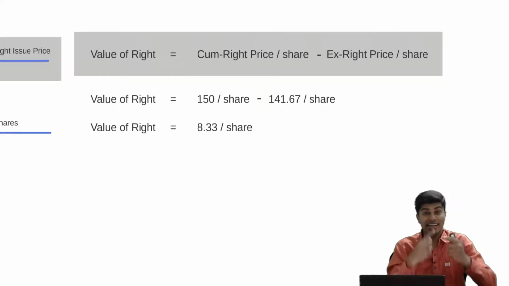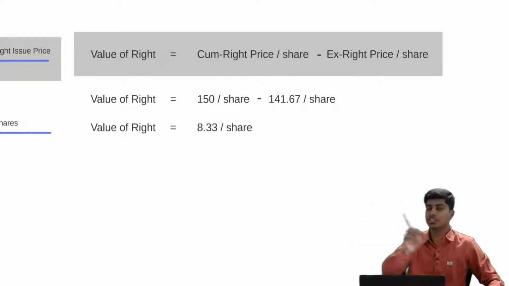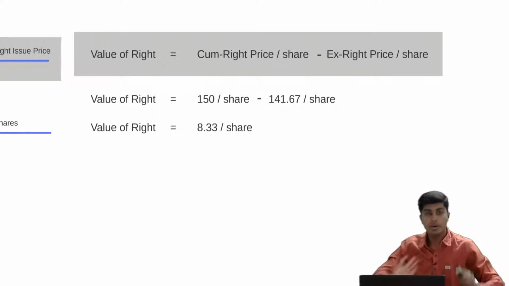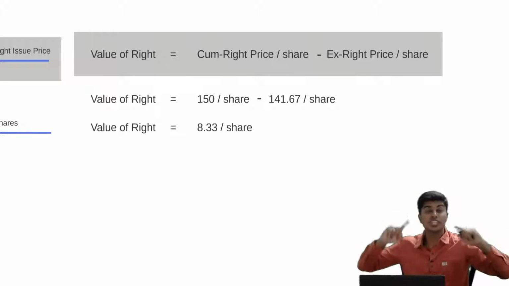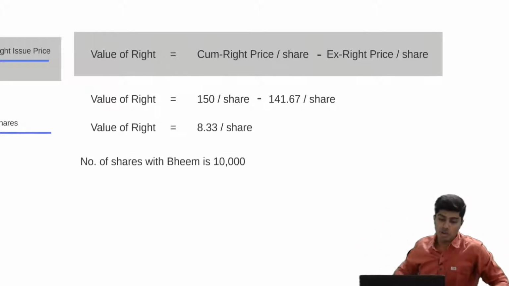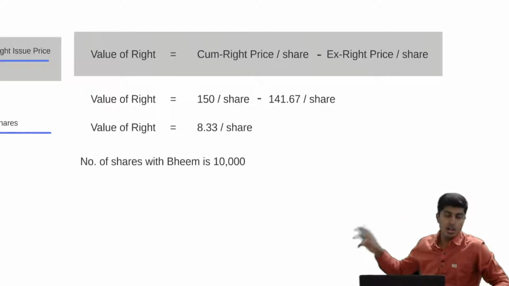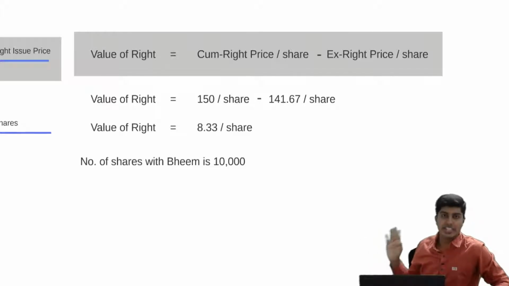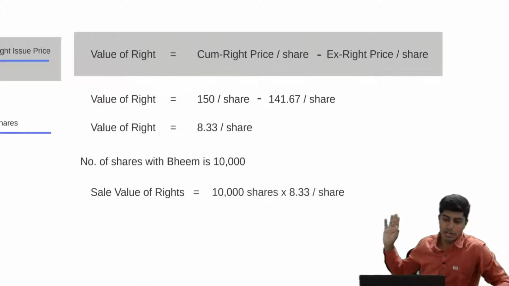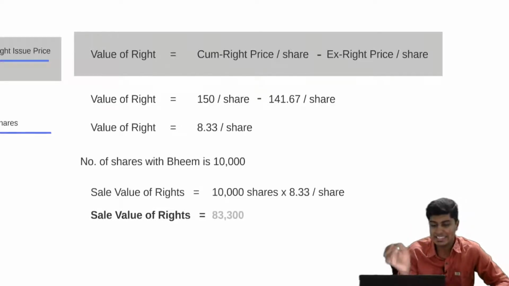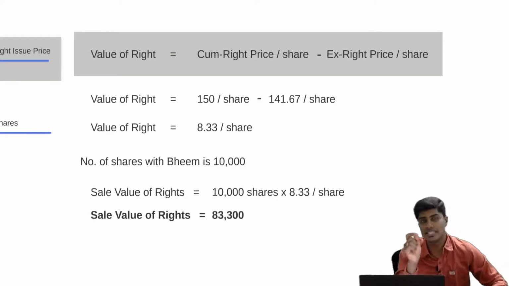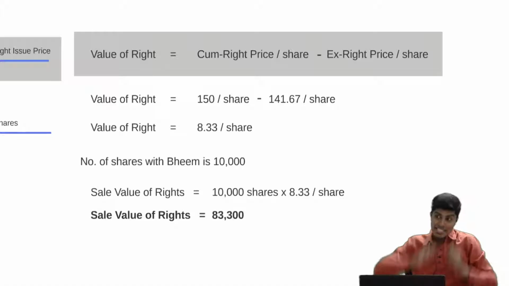And he has rights against 10,000 shares, not 5,000. 5,000 rights, but he has rights against 10,000 shares. So the number of shares with Beam is 10,000, and the value of right for each share is 8.33. I'll do 10,000 into 8.33. 83,300 rupees is the price at which Beam can sell these rights.